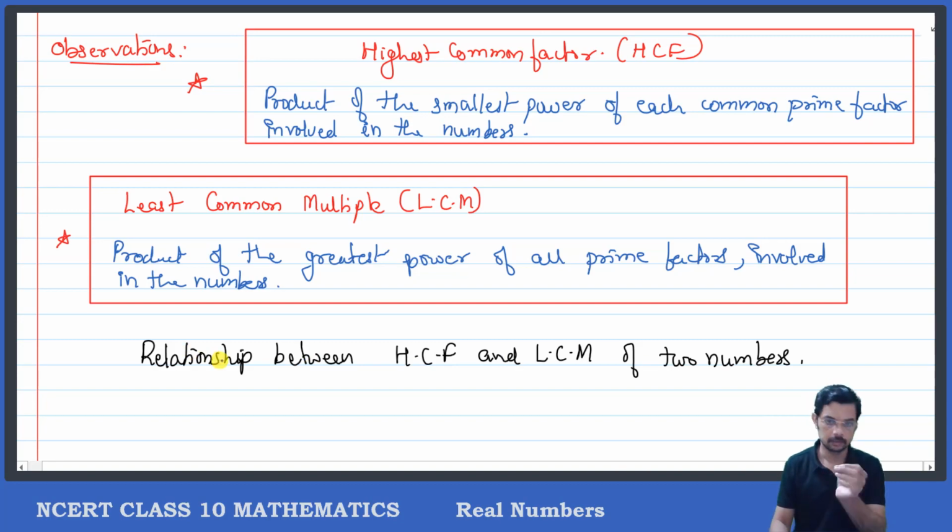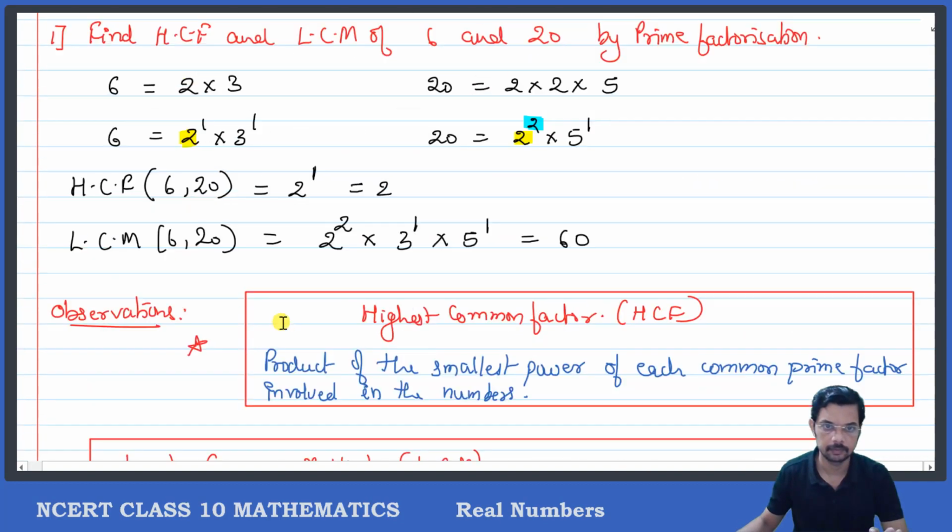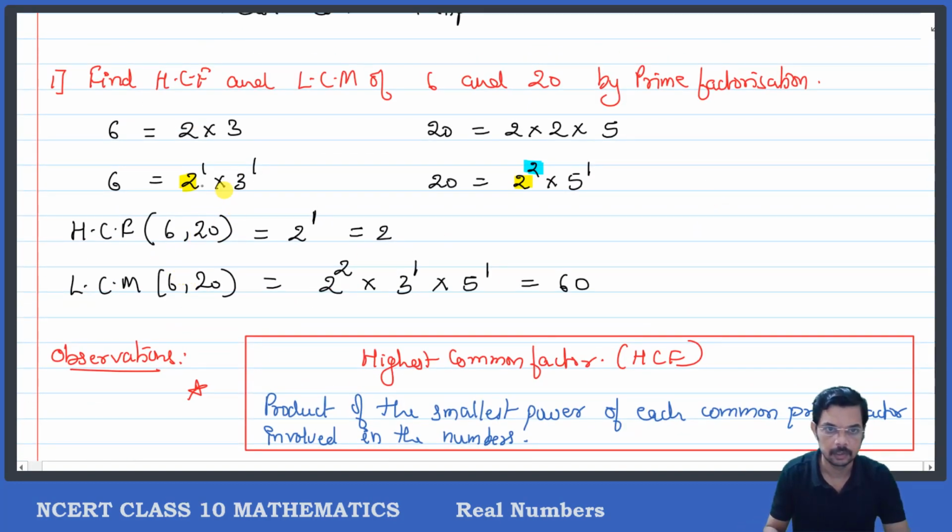Okay, we can observe that. When we look here, what can we observe? What is the product of the HCF and LCM? Let us observe that. What is HCF of 6 and 20 into LCM of 6 and 20?